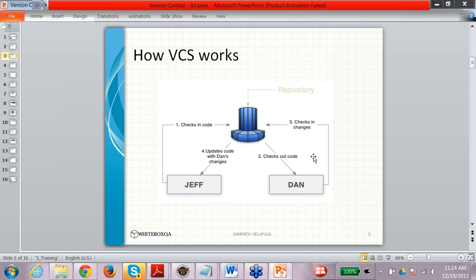So this diagram actually explains it very well. Let's say there are two people who are working on the same code. Let's say Jeff is making the changes on a particular file. He updates the file and checks in the code, right? Next day, Dan checks out the code, makes changes, and again checks in the changes. So two people can work on the same copy, and everyone would get the updated version of that, right?